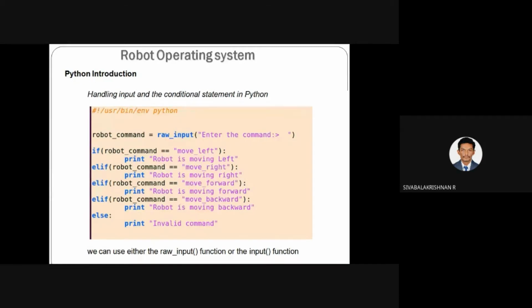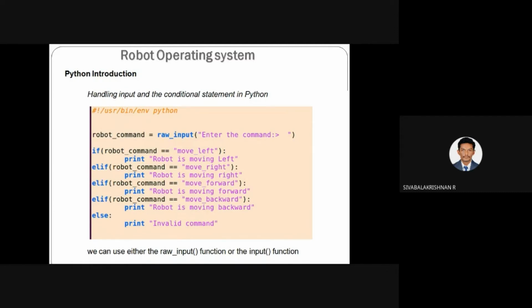So here, robot underscore command is equal to raw input of enter the command. Similar to C, where we use scanf for getting data from the user while running our program, in the same manner we can use raw underscore input.